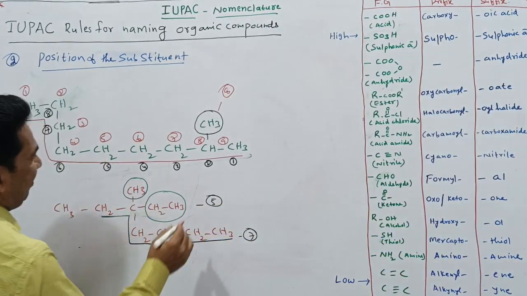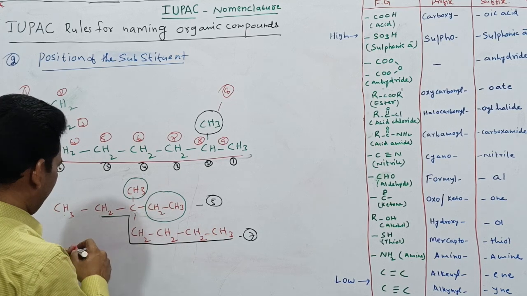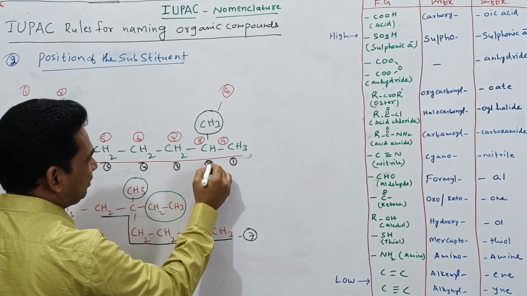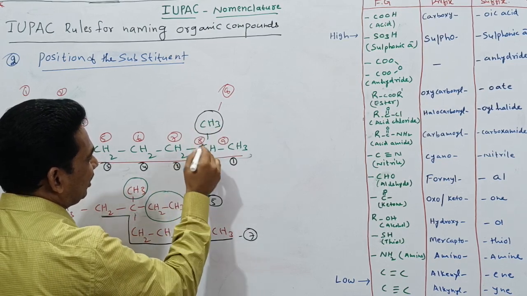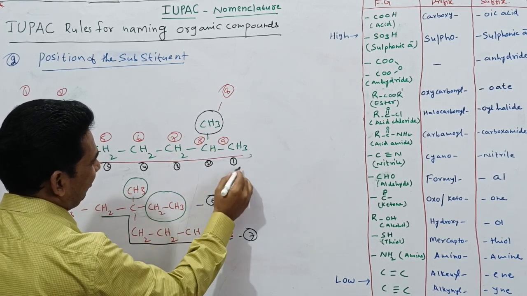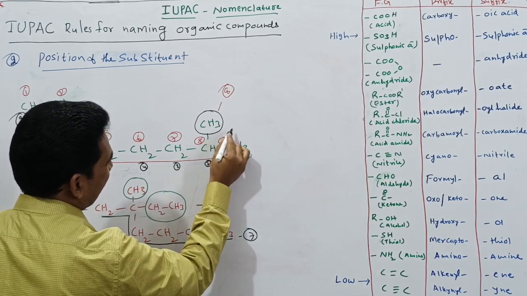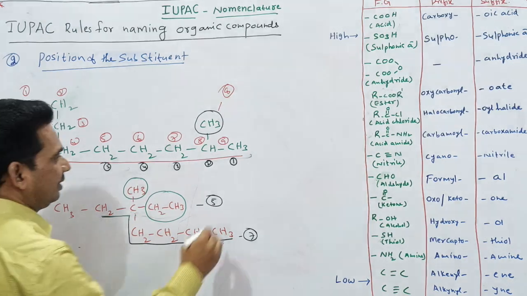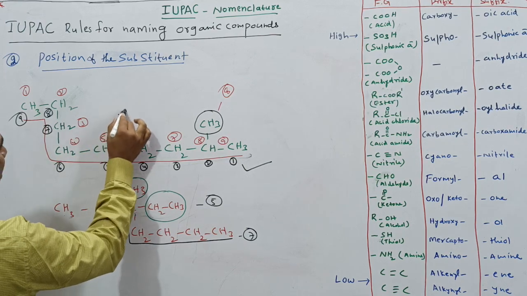But when I give the numbering in the opposite order, 1, 2, with the black marker, in this case you can see the substituent, means the carbon number is the substituent number. Remember that. Now which position is the substituent present at? Second position. If I go from the right side, the substituent is going to get the lowest possible number. What position does it get this way? Second position. This one is correct. Numbering from this side is wrong.